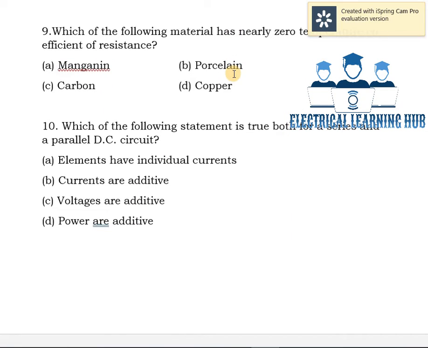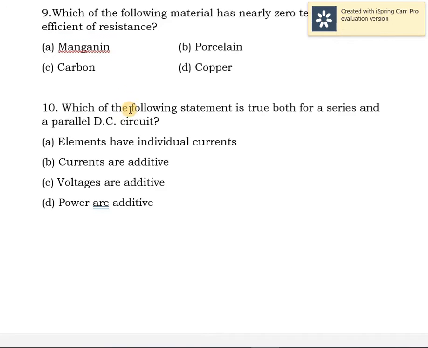Ninth one. Which of the following materials has nearly zero temperature coefficient of resistance? Mainly manganin and constantan have zero temperature coefficient of resistance. All others have positive or negative temperature coefficient. So option A, manganese, is correct.